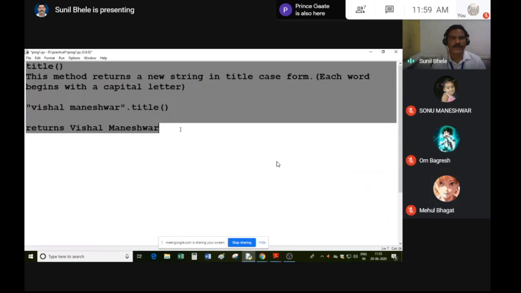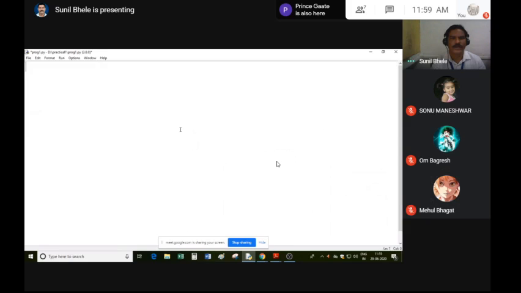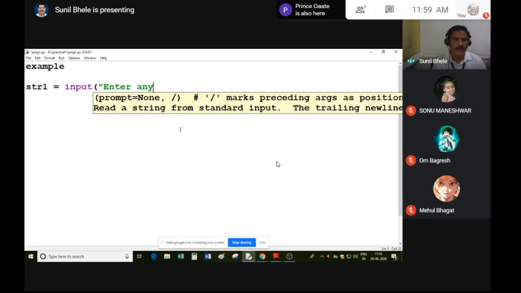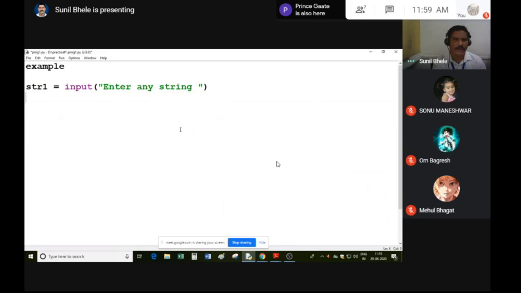Let's see an example. string1 is equal to input, enter any string. string2 equal to string1 dot title. Look, you know that when a function returns a value, you can store that value in some other variable.